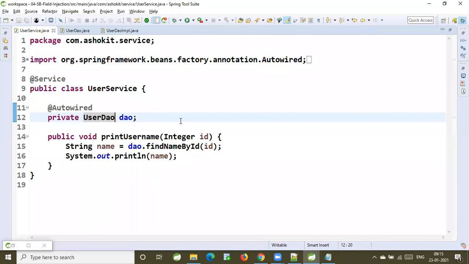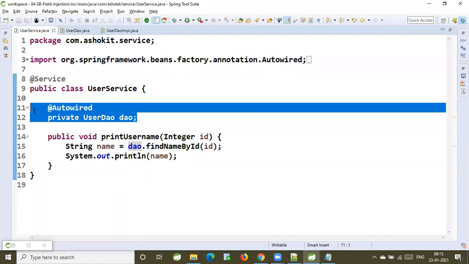When it is injecting the implementation class object into this interface, can an interface variable hold an implementation class object or not? Yes, an interface reference variable can hold an implementation class object. Now tell me, which class object will be stored to this variable? Implementation class. The implementation class object will be stored.